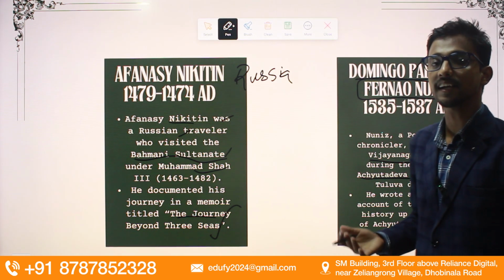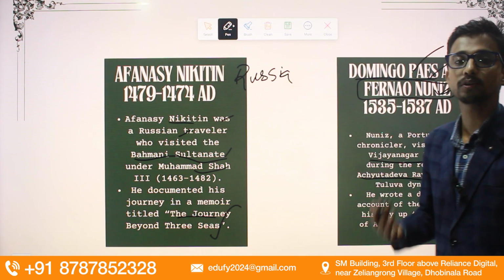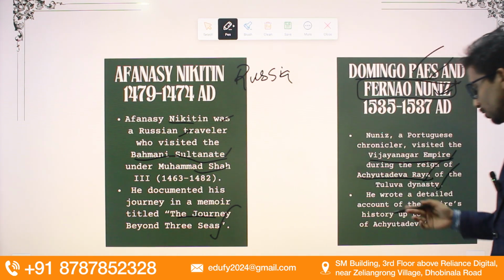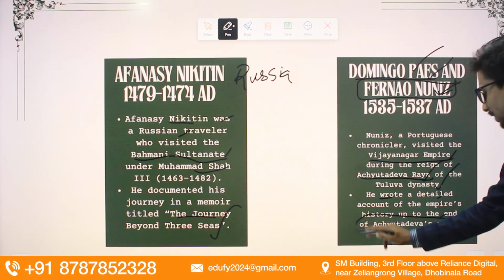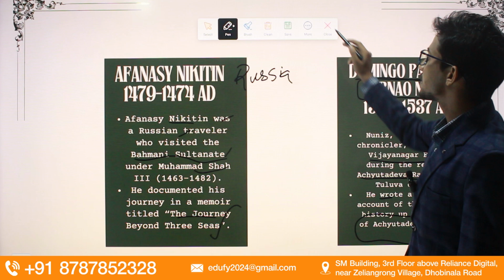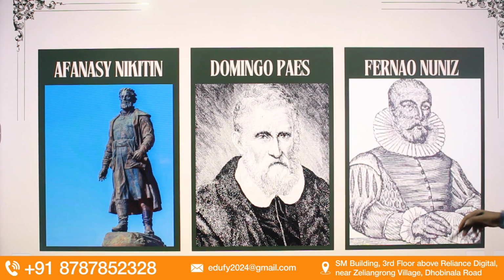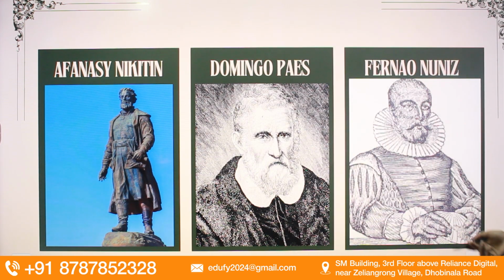As I have mentioned earlier, there were 4 dynasties in that empire: Sangama, Suluva, Tuluva and Araividu. So he wrote a detailed account of the empire's history during Achyut Deva Raya's rule. So friends, moving towards the next slide, these are the pictures of Nikitin, Domenico Paes and Fernão Nunes.